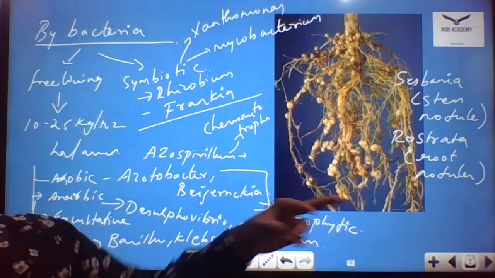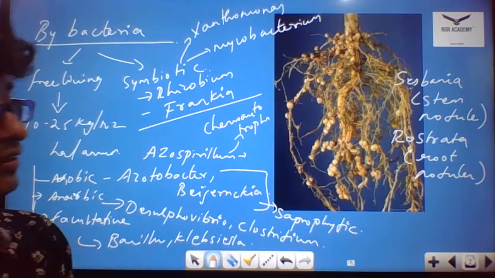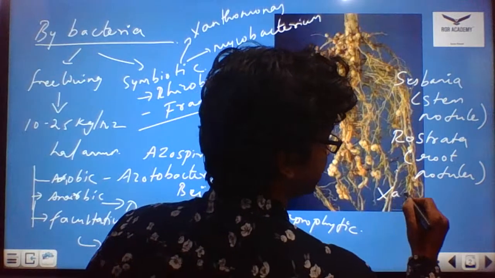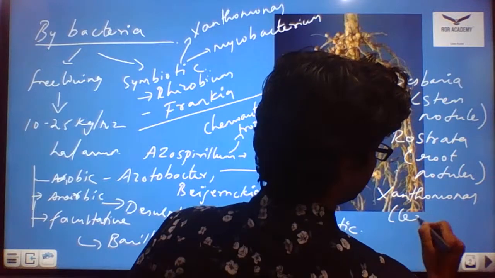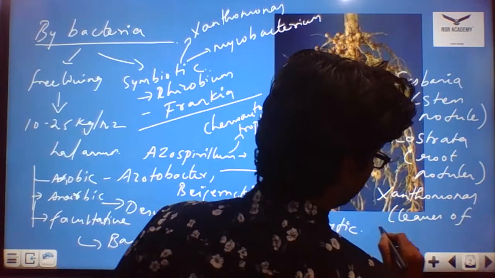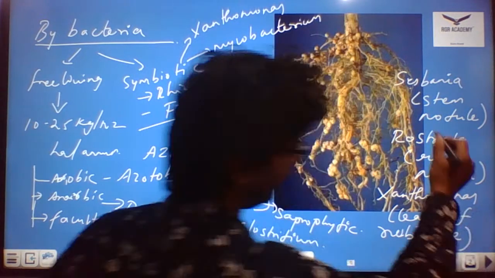Fine. Coming to the Frankia. What are the types of plants that usually you could see in case of Frankia? Cycas, the Alnus. Then Xanthomonas. Xanthomonas you could see in the leaves of Rubiaceae. So these are the areas where you could see the nodules.